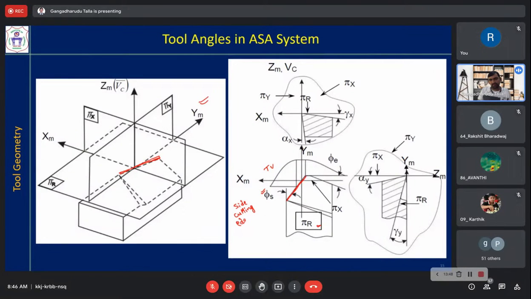You better remember this as the side cutting edge angle. Then if you see this edge, now what is this edge? What is that?